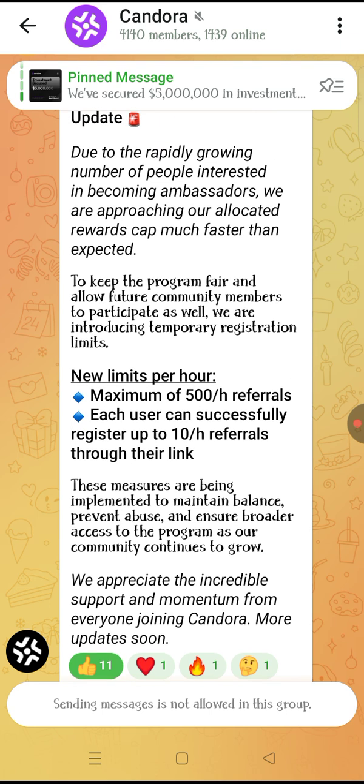This is an opportunity for everyone that can manage to bring in people. Make sure you guide those people, or you can share this video with them so that they can know how to activate their account. It's so simple. You just need to give them your email address, then they send you a code. Insert that code where they request you to put it. After that, connect your Twitter account. You'll be good to go, and make sure they provide you that unique secret key. Make sure you write it somewhere, because you need it when logging in.